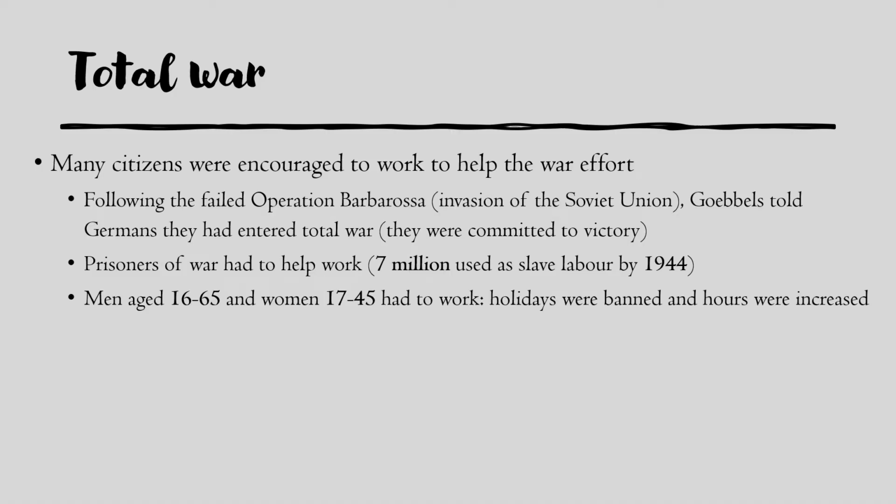So this involved a variety of different policies, but prisoners of war in concentration camps had to help work, and 7 million were used as slave labour by 1944. Men aged 16 to 65 and women aged 17 to 45 had to work as well in order to help the war effort. Holidays were limited, the work hours were increased, so people were doing more work with less time off. So again, really trying to make Germany win.